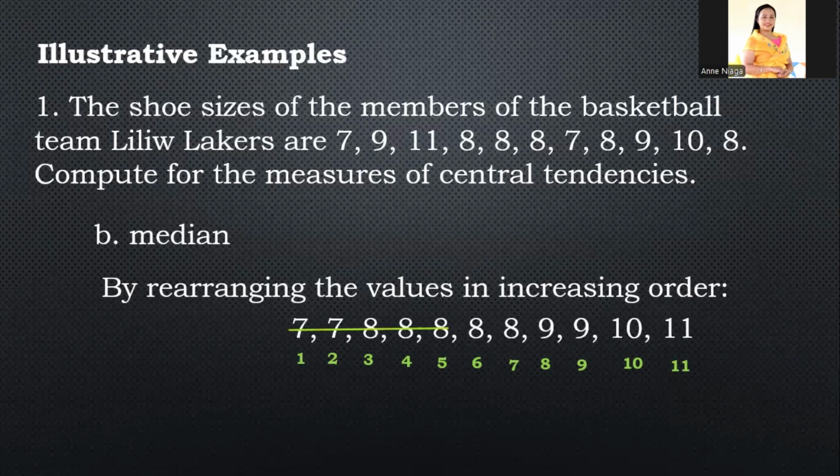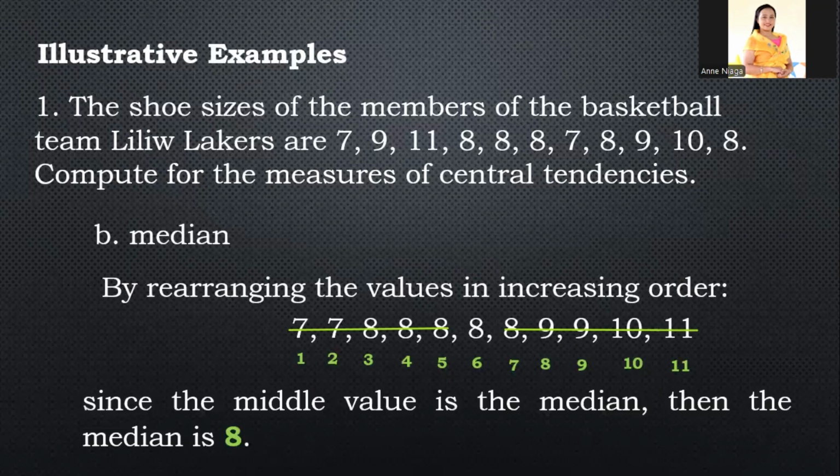Ibig sabihin, ika-crush out natin yung 5 sa left side, and another 5 from the last, mag-count tayo ng 5. Yun, makikita na natin kung ano yung nasa gitna. Klarong-klaro na kung ano yung value na nasa gitna. Of course, since the middle value is the median, then the median is 8. So, in this case, the median is 8.